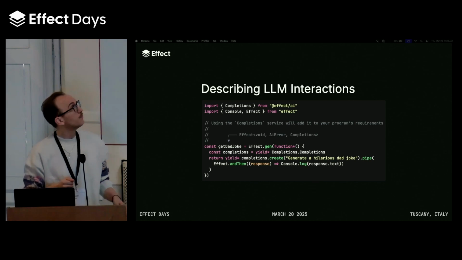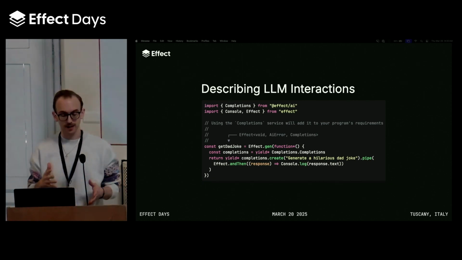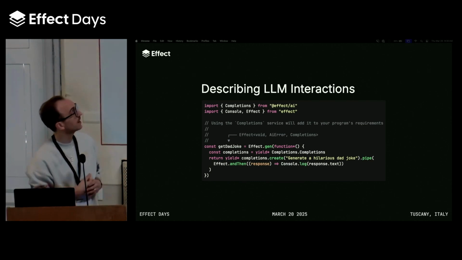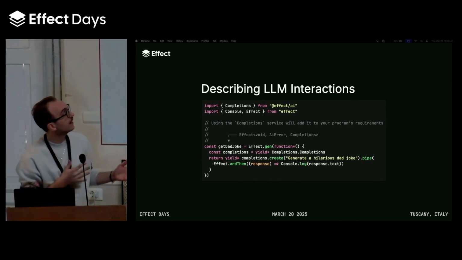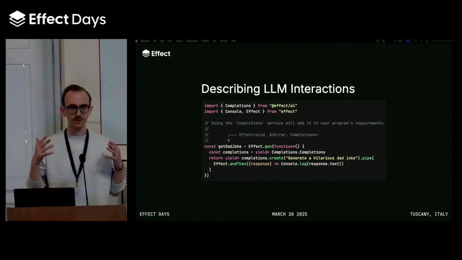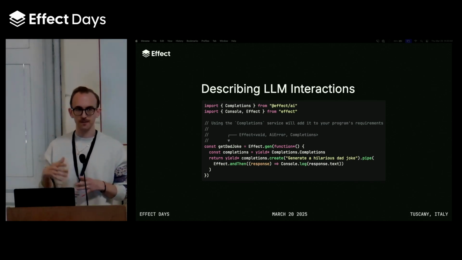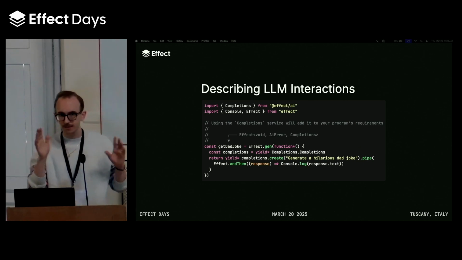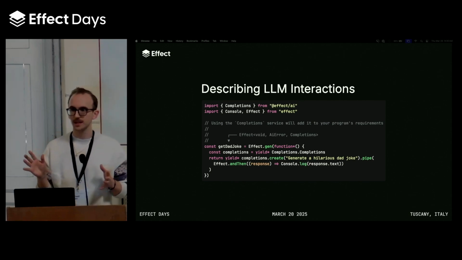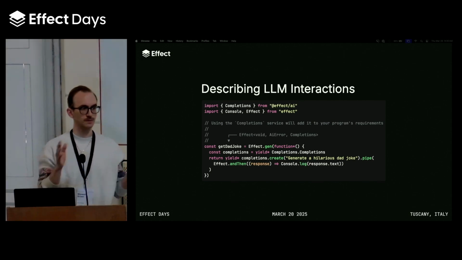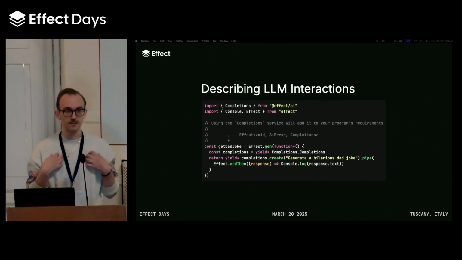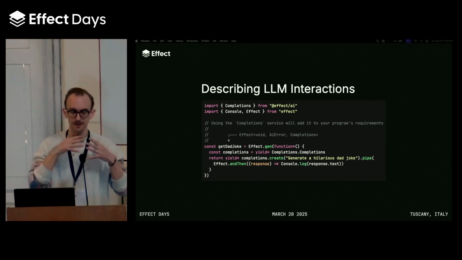In order to talk about how we can interact with LLMs, we first need to describe how we can describe interacting with an LLM using our AI integration packages. Our goal with these packages was to allow developers to focus on the business logic of their application and then plug in the provider you want to use later, without having to worry about all of the different provider-specific quirks that come along with each provider. So you get a generic interface that you can use, and you let us worry about the complexity of unifying all of the different providers together.